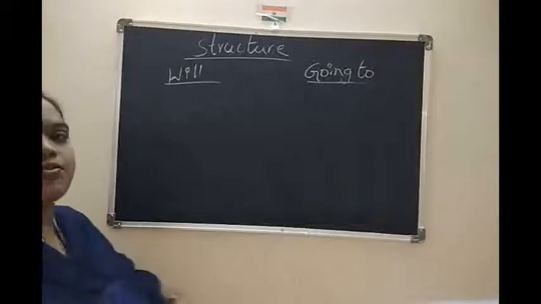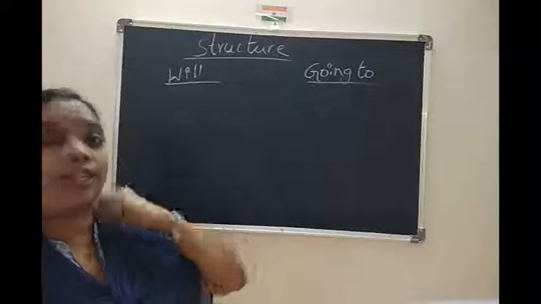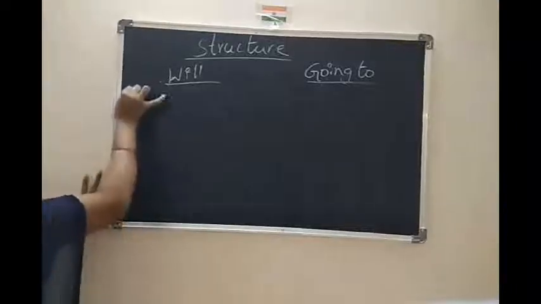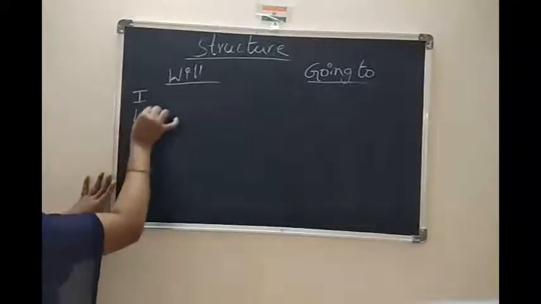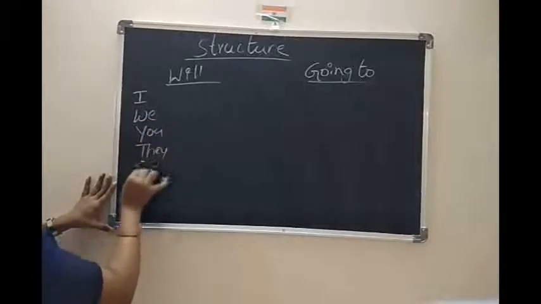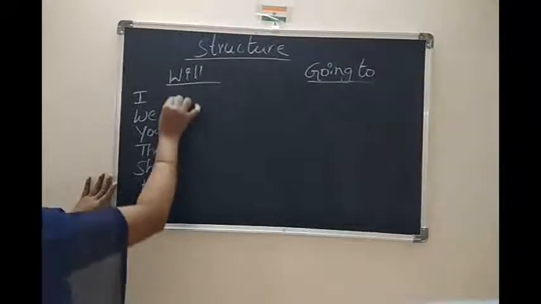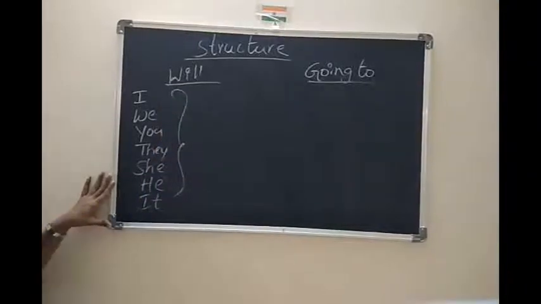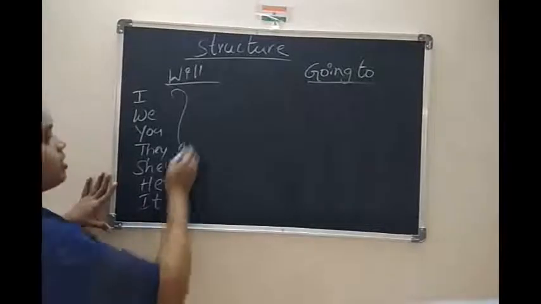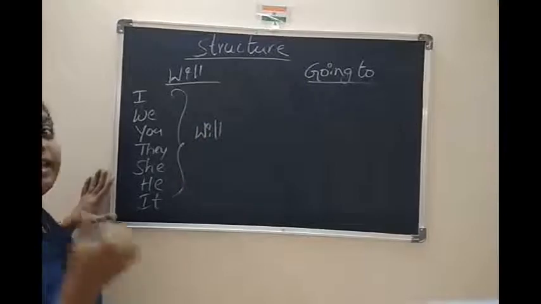How many subjects we have in English? 7 subjects. What are those? I, we, you, they, she, he and it. These are the subjects, children. Yes, in these subjects we are using will and base verb.